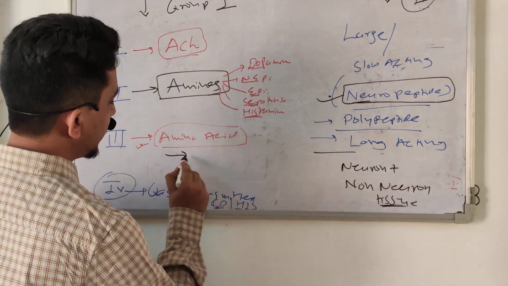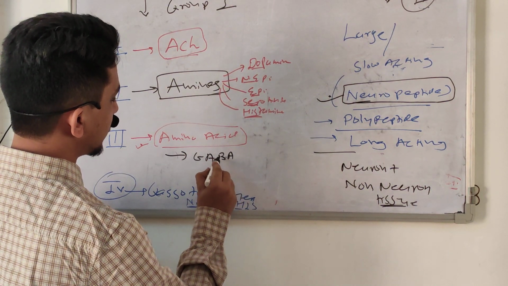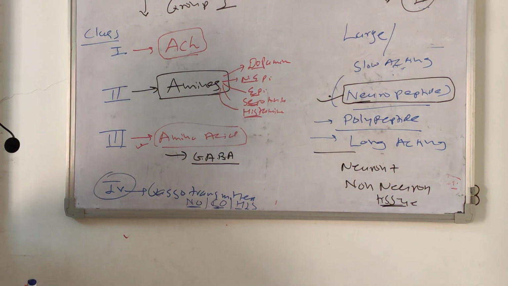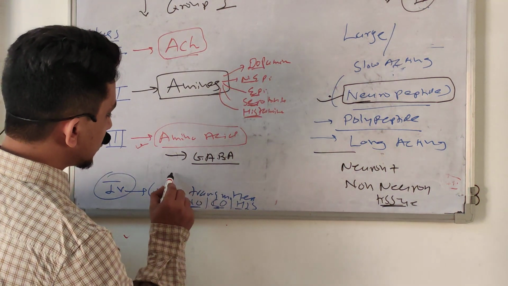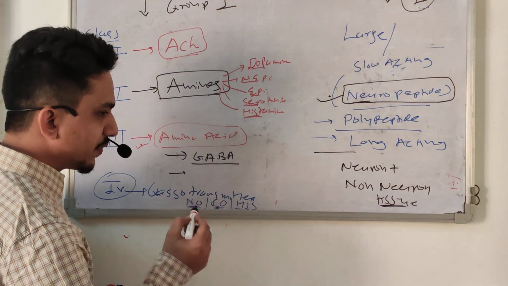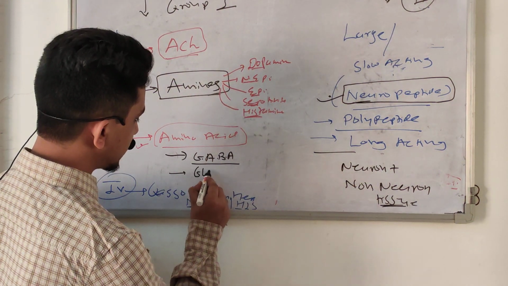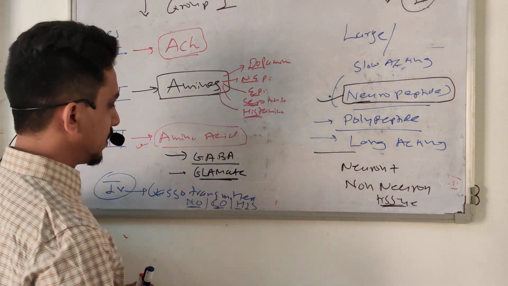The most prevalent inhibitory neurotransmitter in our body, in the CNS, is GABA. So GABA is an amino acid type of neurotransmitter. Opposite to that, the most prevalent excitatory neurotransmitter in our central nervous system is glutamate. So glutamate is also the same.